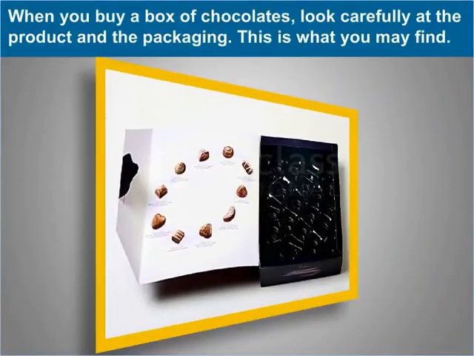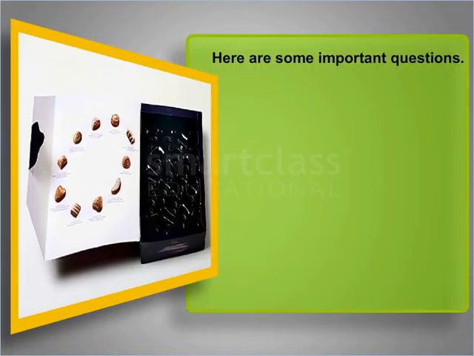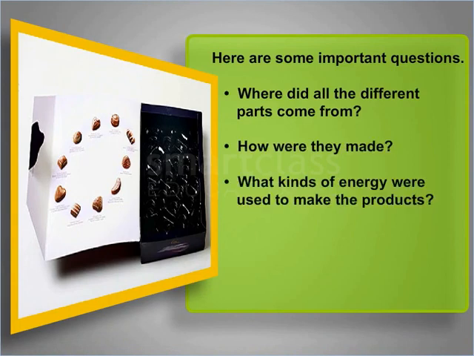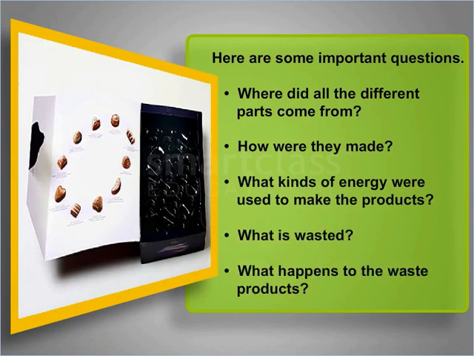Waste. When you buy a box of chocolates, look carefully at the product and the packaging. This is what you may find. Here are some important questions. Where did all the different parts come from? How were they made? What kinds of energy were used to make the products? What is wasted? What happens to the waste products?